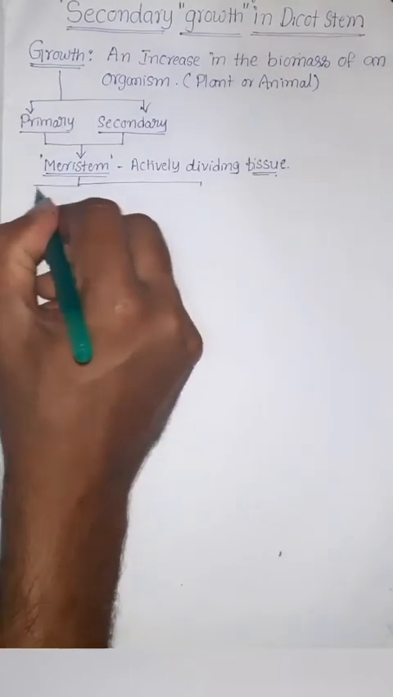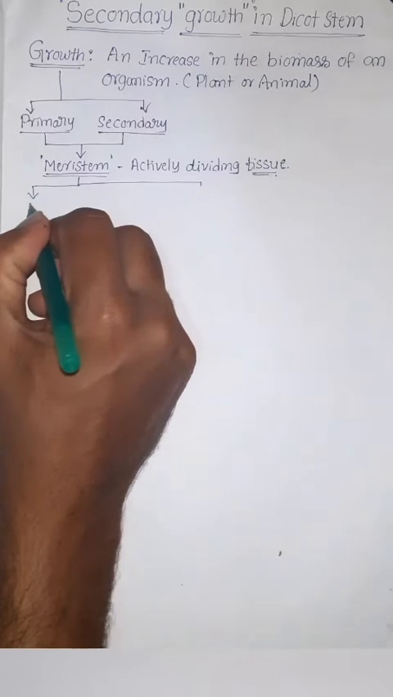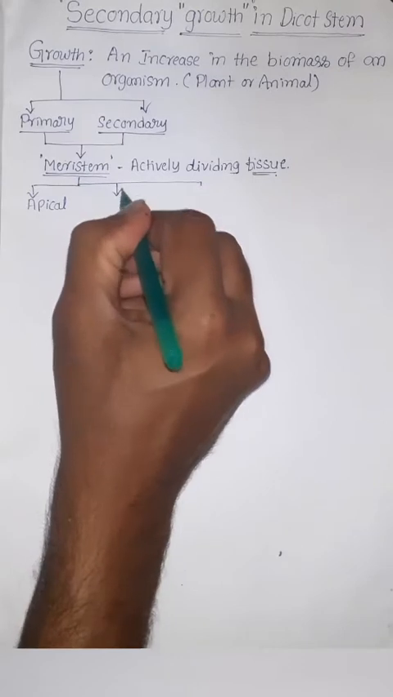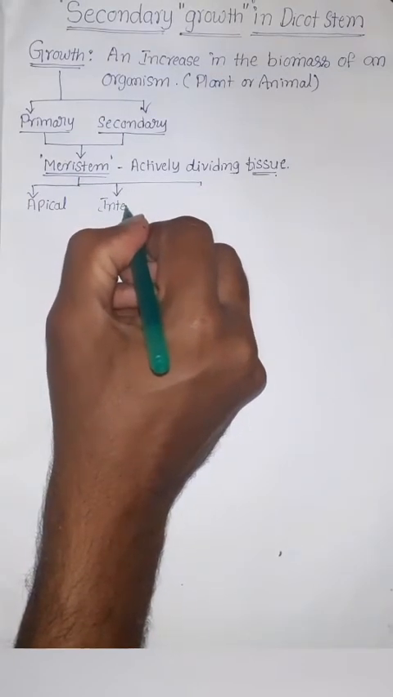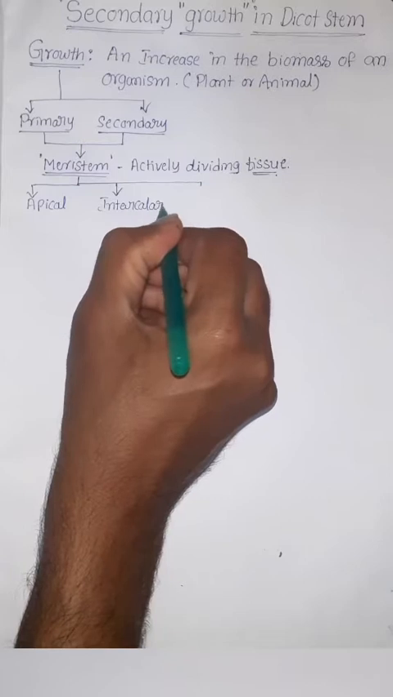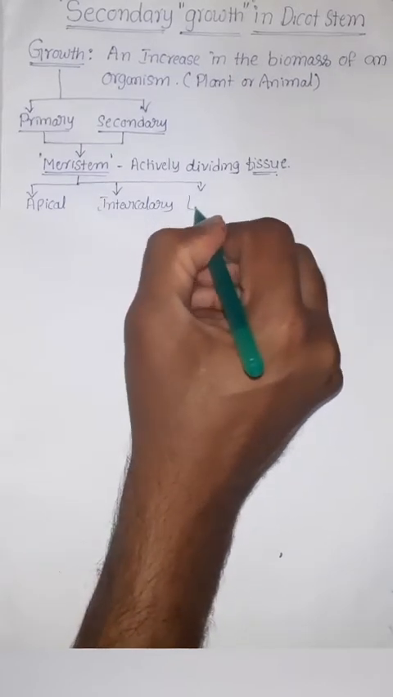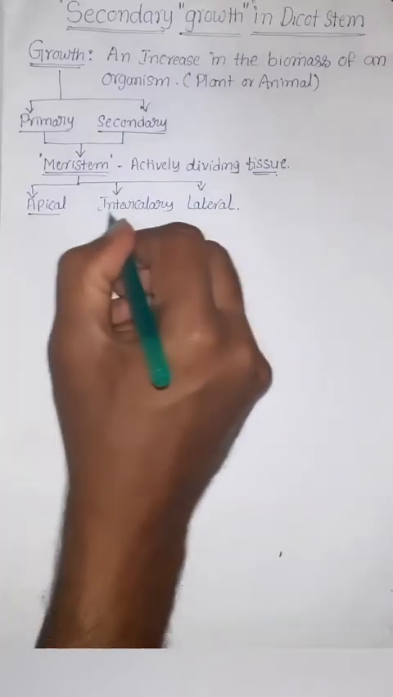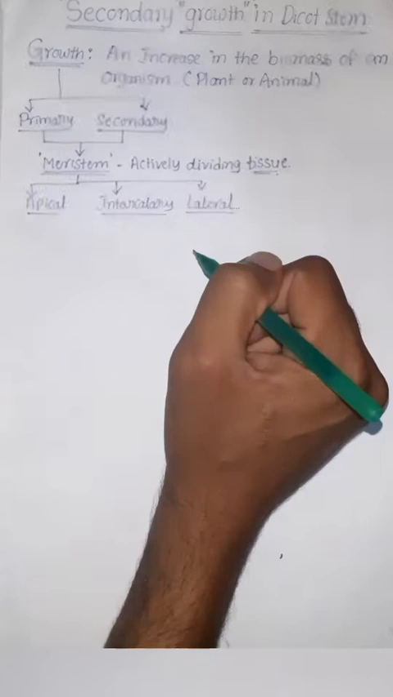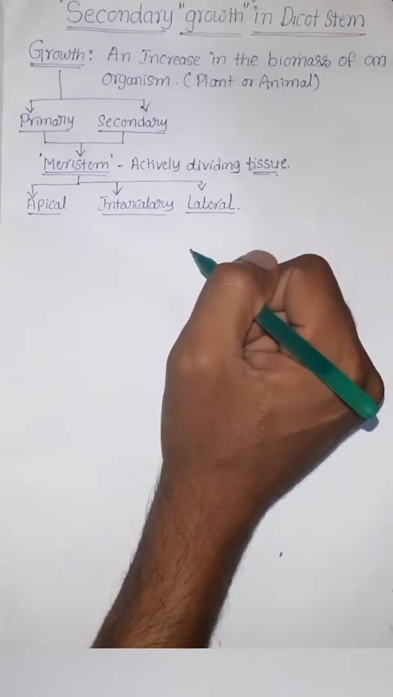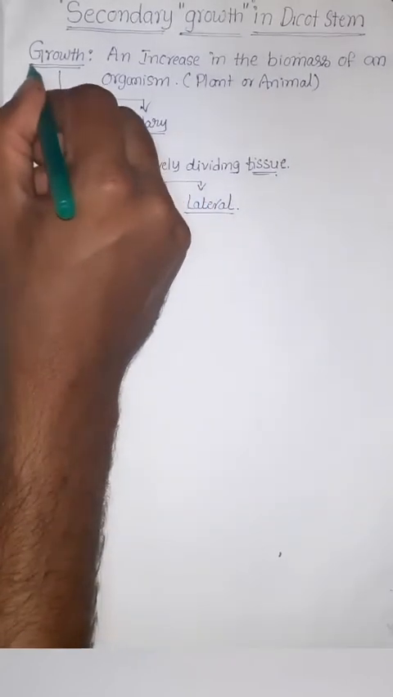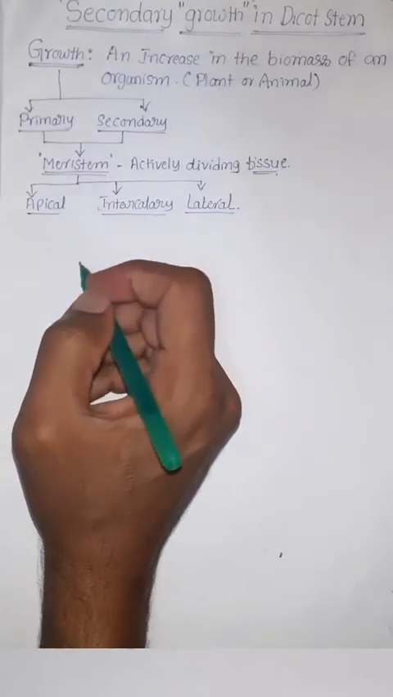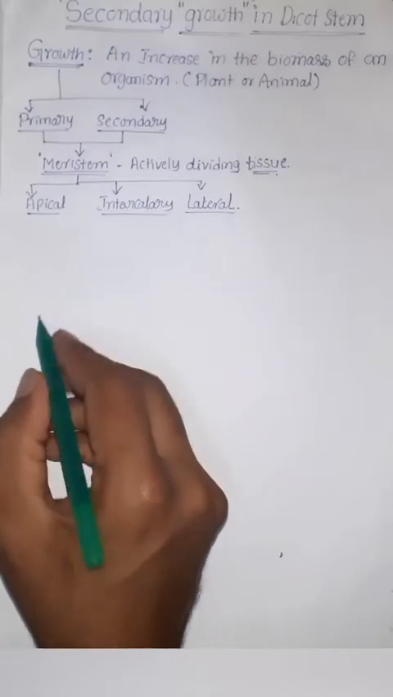Based on a criterion, that is the location of meristem on the plant body, we have three types of meristems. One is apical, second one is intercalary, third one is lateral. These three meristems are useful for growth in plants. The growth takes place due to the activity of these meristematic tissues.